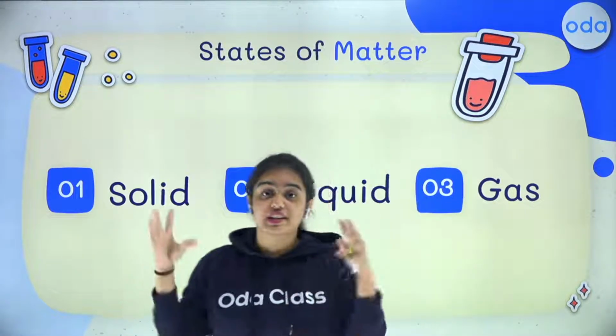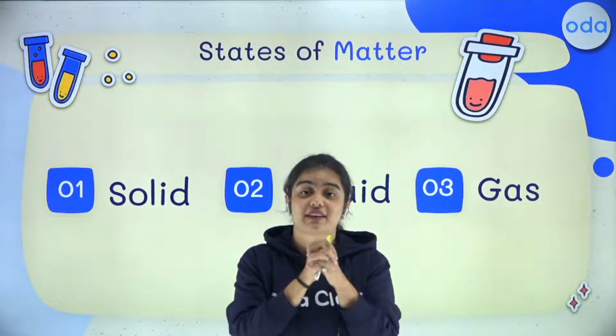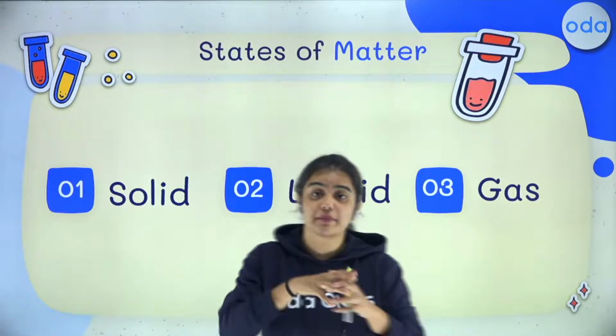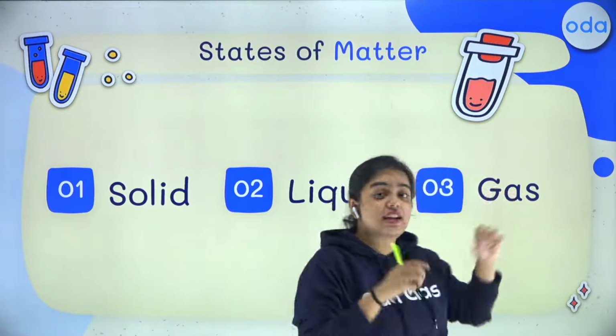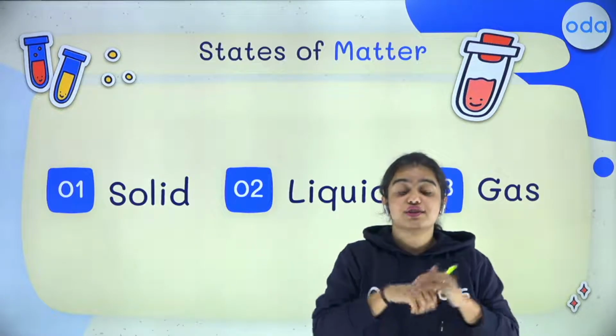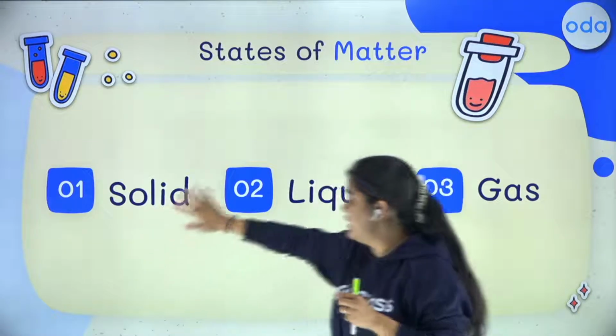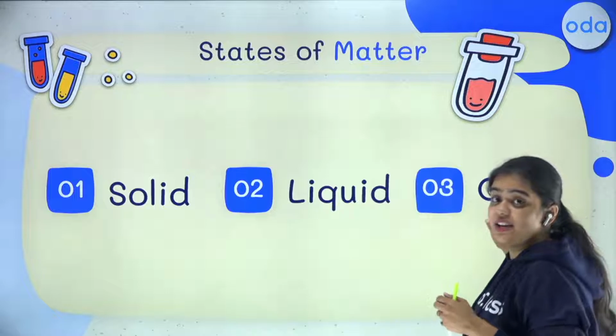Now when I say solid, in this the molecules are compactly packed. All the molecules are compactly packed. When I talk about liquid, it's a little bit free. And when I talk about gas, it's completely in a free state. So your molecules are packed in solid, less packed in liquid, and completely free in gas.